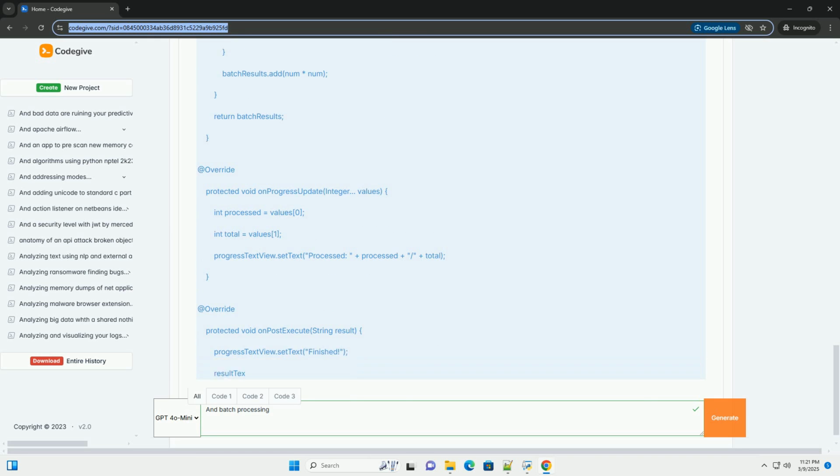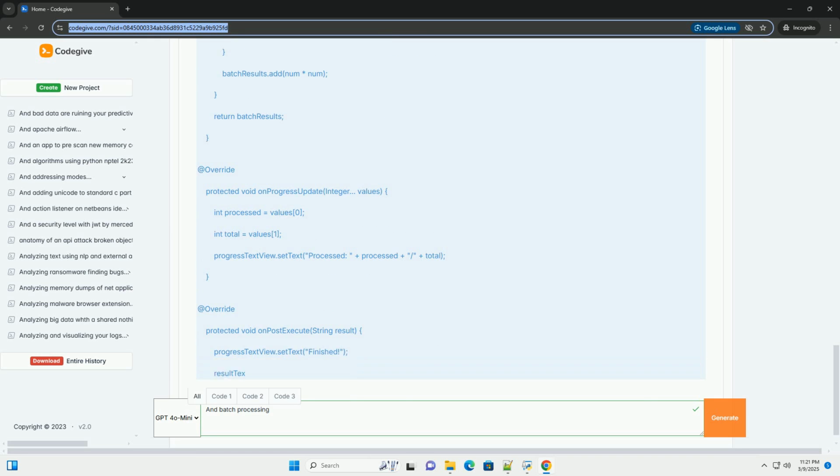Clear separation of concerns: the handler for the UI thread is created separately, ensuring that UI updates happen only on the main thread. Task submission: the executor service.submit method is used to submit tasks to the executor service. The future object returned by submit can be used to cancel the task.